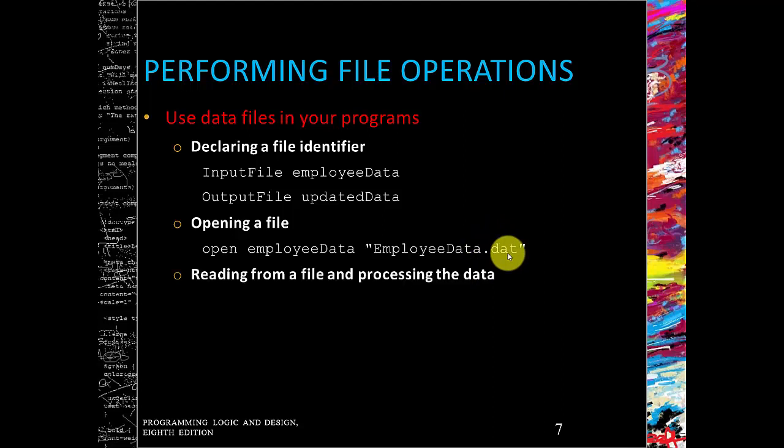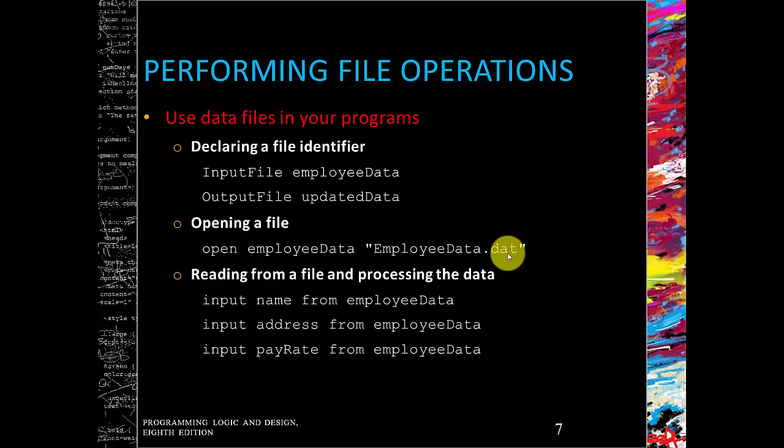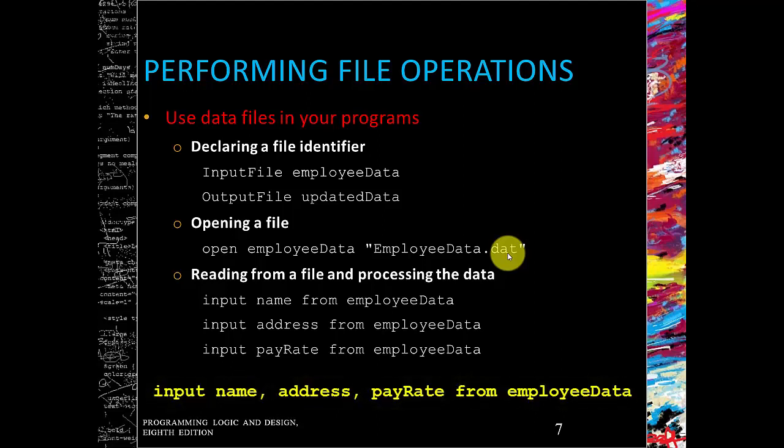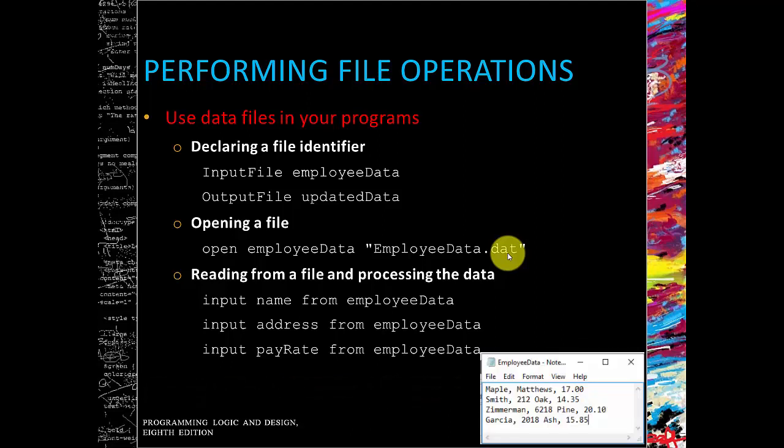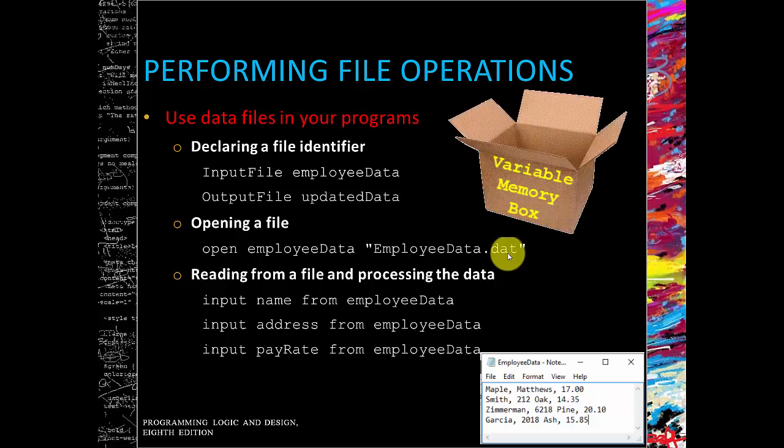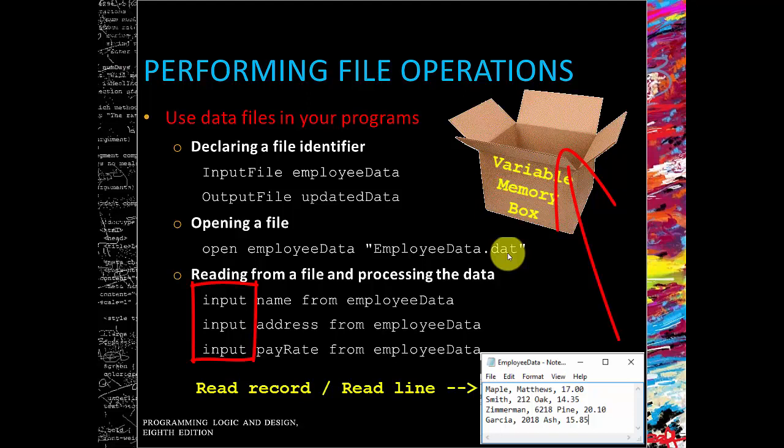The third operation is reading from a file and processing that data. We input the name from employee data, we input the address from employee data, and we input the pay rate from employee data. When we are inputting name, address, pay rate, we can do all of that in one line from employee data. We are taking the name, address, and pay rate in the current line of that file, and we are inputting it into a box of memory. So we're reading it first, but we're still putting the values into something. That's why we use the words input or read interchangeably.